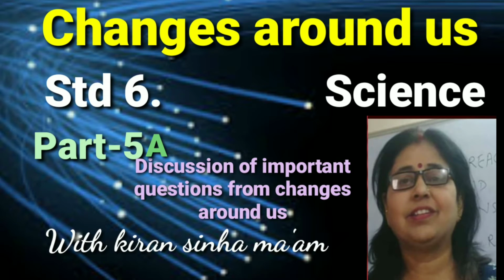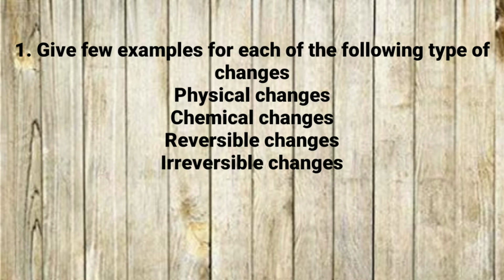We are going to discuss few important questions from the chapter Changes Around Us. So let us start. Come to first question. Give few examples for each of the following type of changes. Number one is physical change, chemical change, reversible change and irreversible change. So let us see few examples of these type of changes.